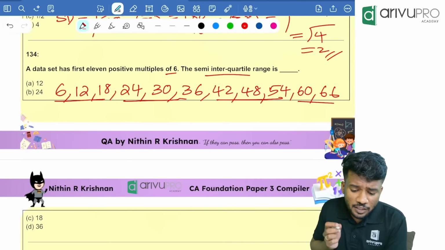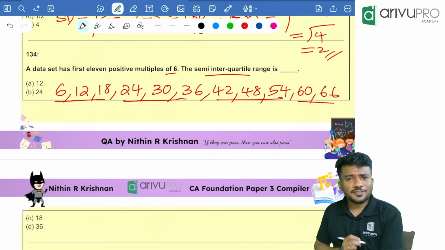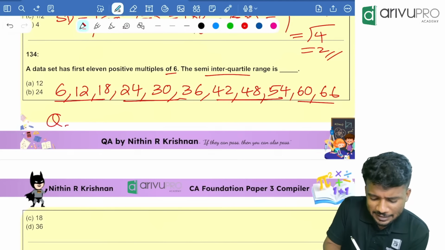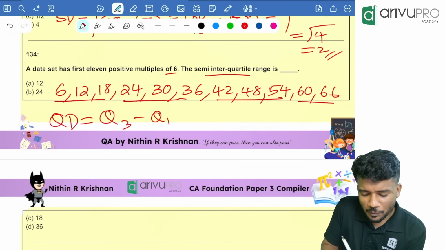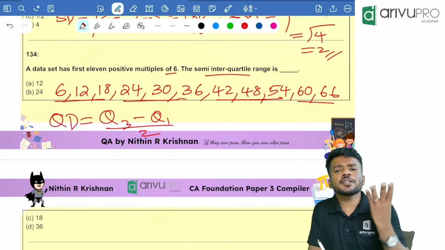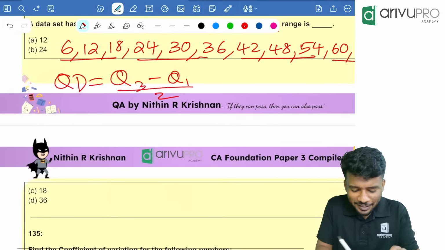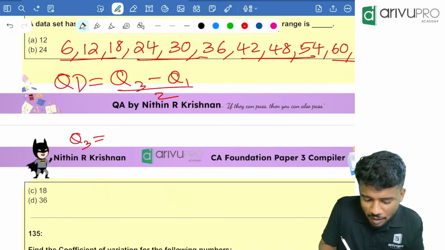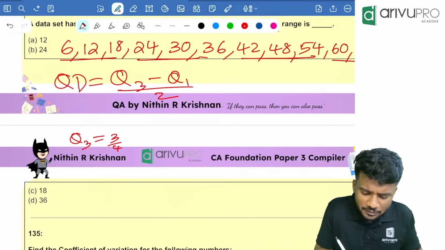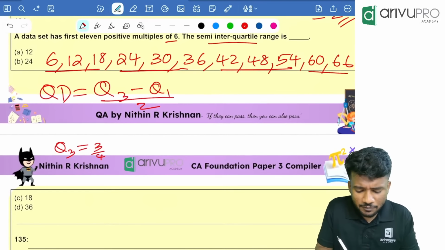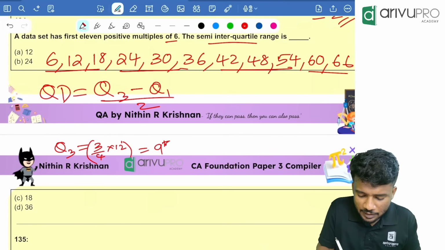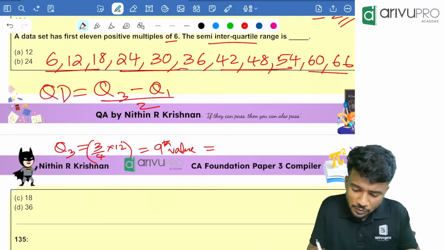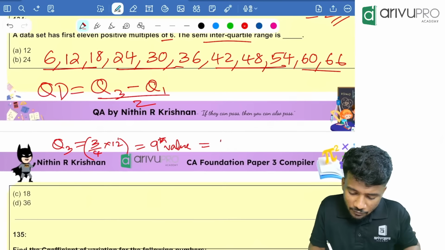Then what we need to find? The semi-interquartile range we need to find. What is semi-interquartile range? Semi-interquartile range is nothing but quartile deviation, that is Q3 minus Q1 divided by 2. How to find Q3? Q3 is very easy to find, right? Q3 is nothing but 3 by 4 into n plus 1th value. N plus 1 is how much? Here 11 terms are there. 11 plus 1 is 12th value, correct? So that means which is equal to 9th value, right? 9th value is which one here? 9th value is nothing but 54.